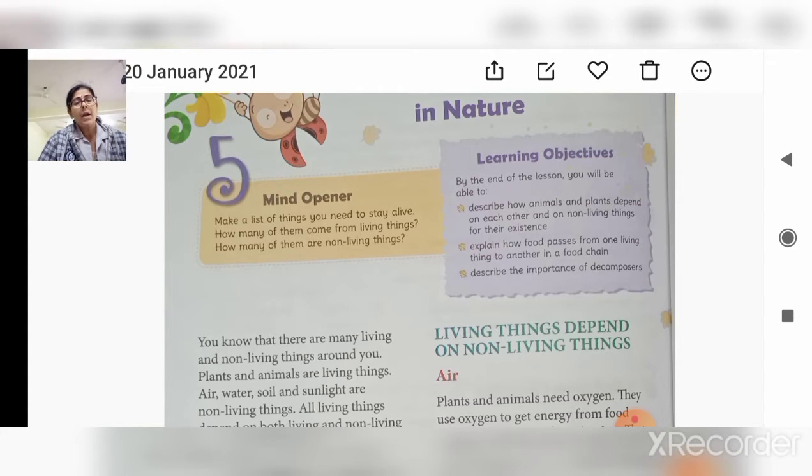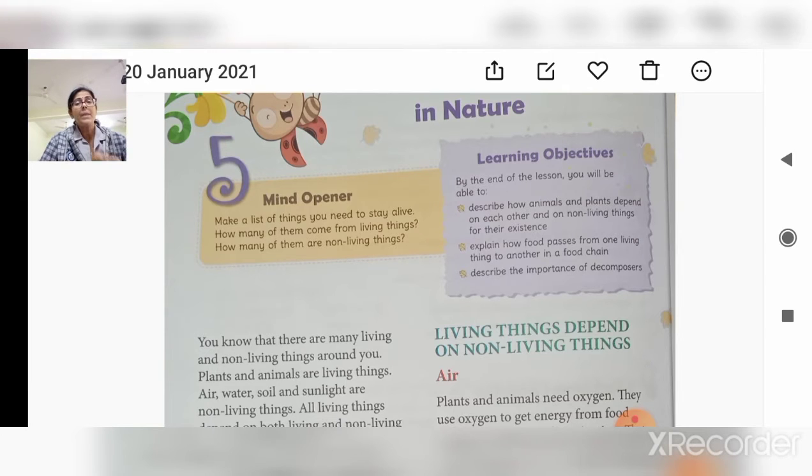Plants need carbon dioxide and also water. That means plants also require air and sunlight to prepare food, right? Then animals depend on the plants for food and shelter. Many plants depend on animals for flower pollination and dispersal of their seeds.